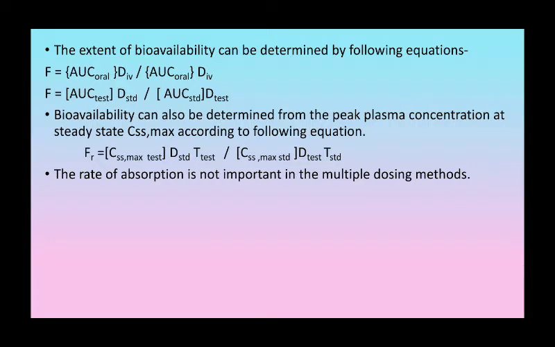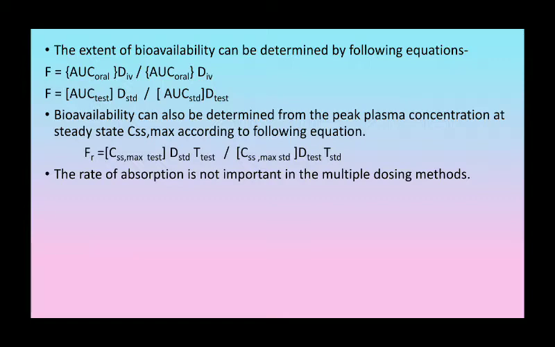First is the F equal to, in the bracket, AUC oral bracket close D IV upon AUC IV D bracket close D oral. Here I think the formula written is wrong, so correct it.